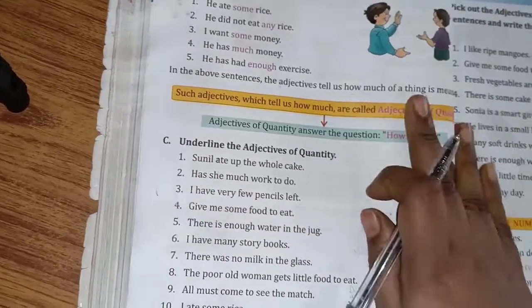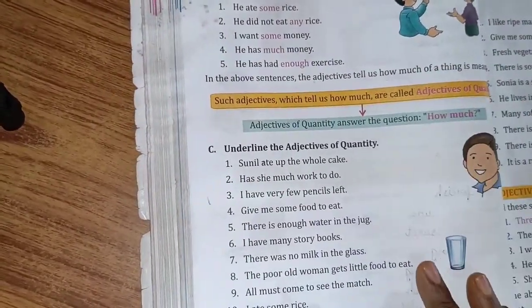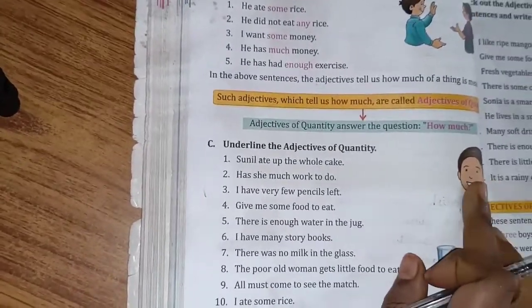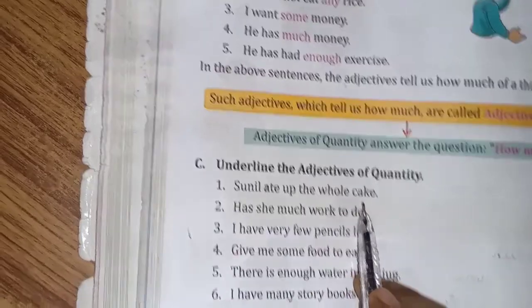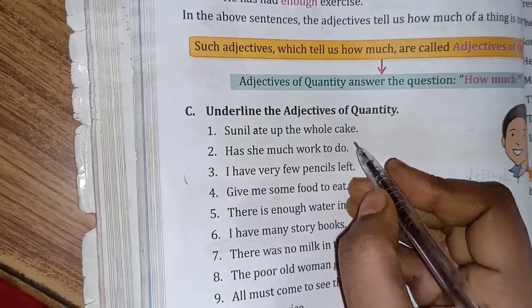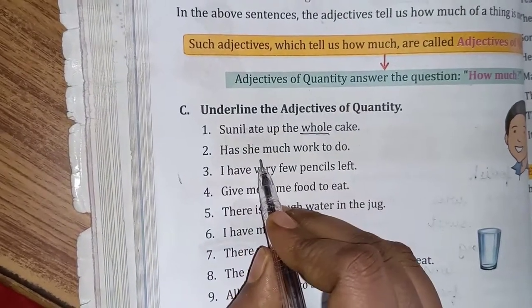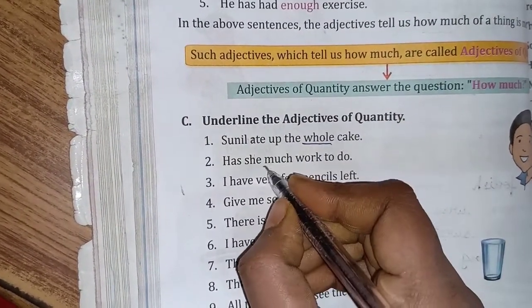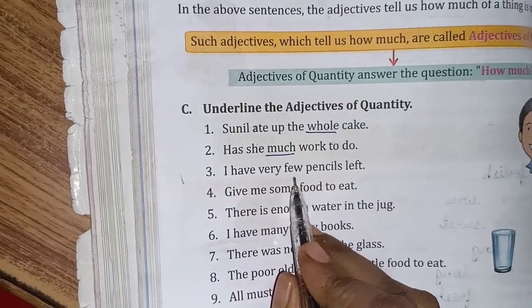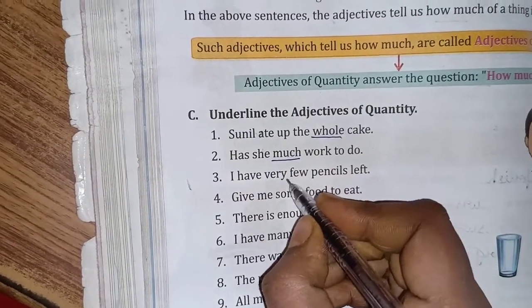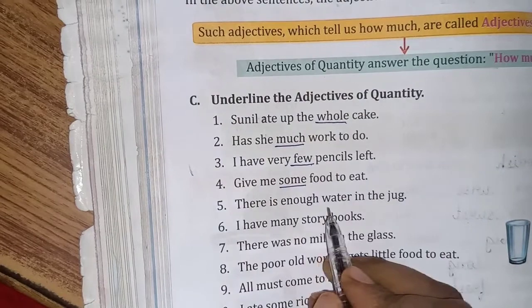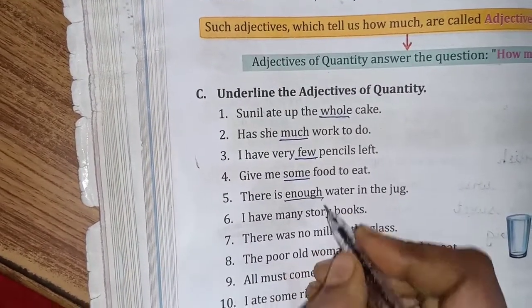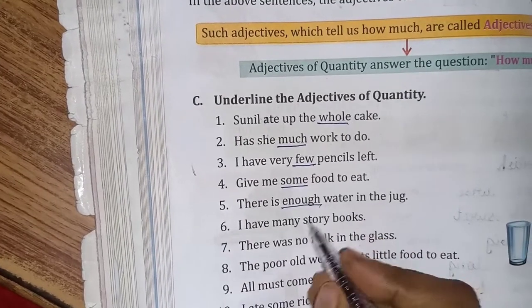Now coming to adjective of quality. Adjective of quantity. Okay, underline the adjectives of quantity. Sunil, page number 72. Sunil ate up the whole cake. So what is the adjective of quantity? Whole. Has she much work to do? Underline much. I have very few pencils left. Few. Give me some food to eat. Some. There is enough water in the jug. Enough.